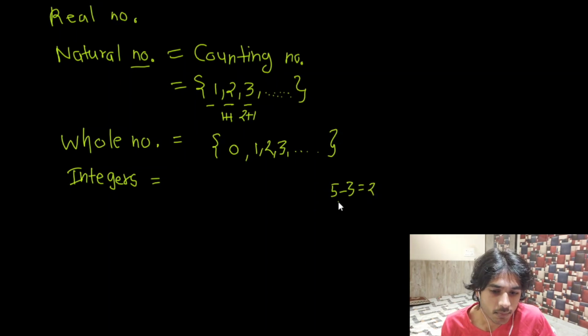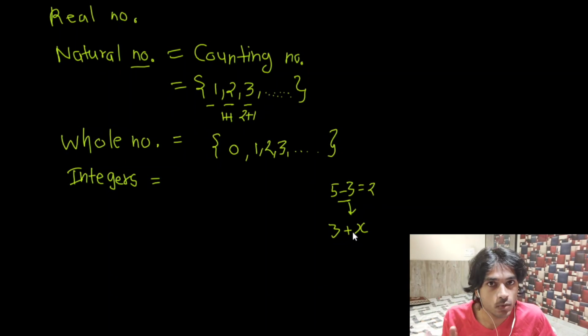Now this minus 3 is nothing but the negation of the whole number 3. When I say negation of whole number 3, what I mean is that if I have to find the negation of the number 3, I will write it like this: 3 plus x. Now x will be the negation, and I don't know what it will be. So the definition of the negation of a number is that 3 plus x should be equal to 0. So x would be what?